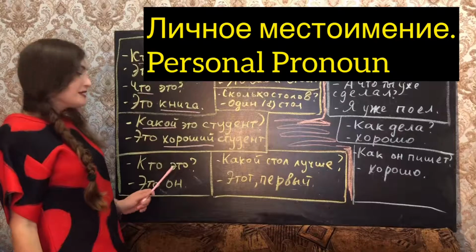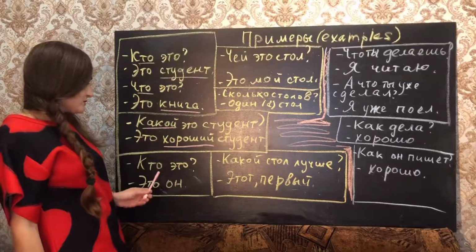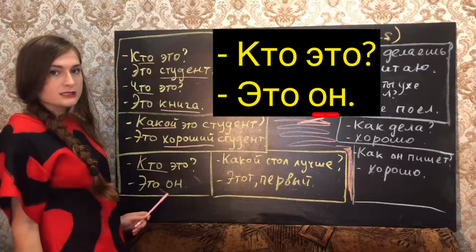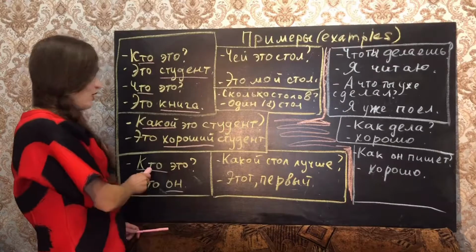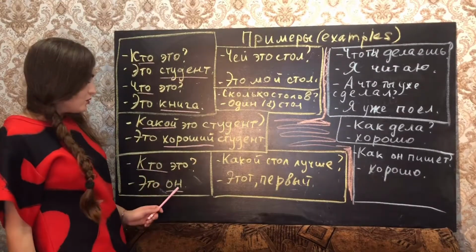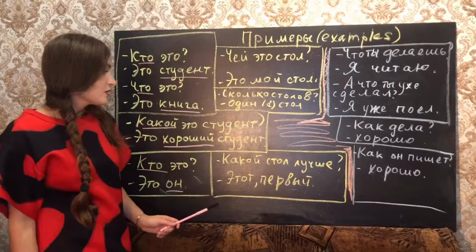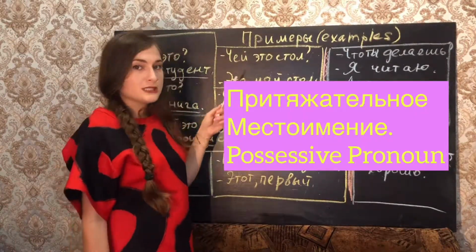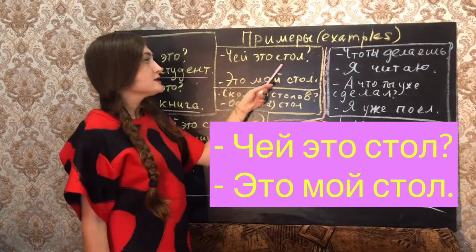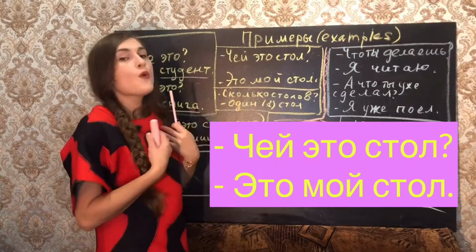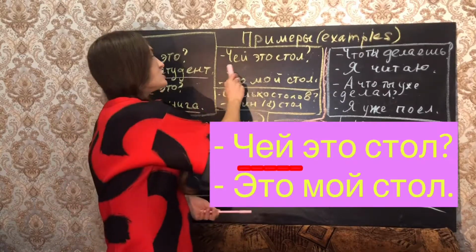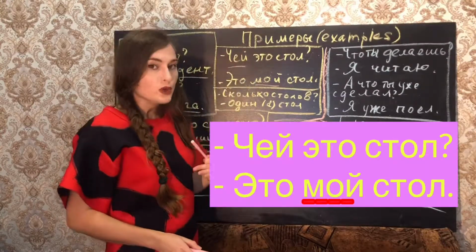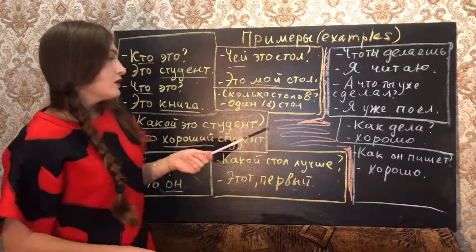Then, pronoun. Personal pronoun. Кто это? Who is this? Это он. This is him. Кто? Who? The question. Он. The answer. Then, the possessive pronoun. Притяжательное местоимение. Чей это стол? Это мой стол. The question is чей? The answer is мой. Чей стол? Мой стол.